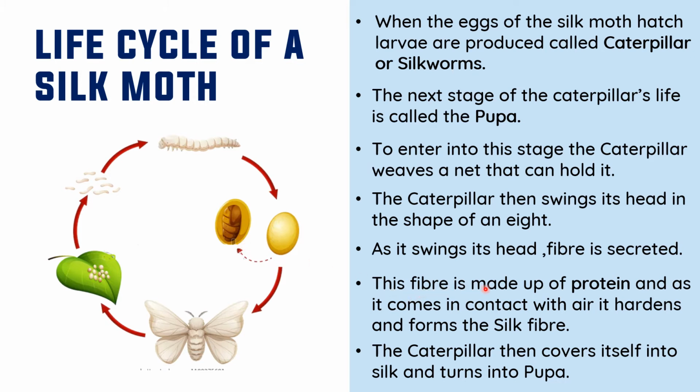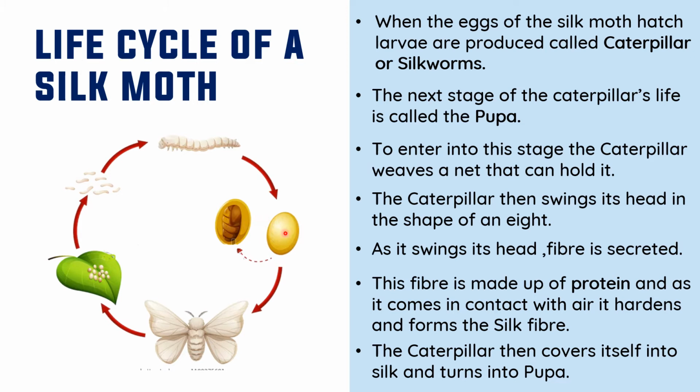This fiber is made up of protein, and as it comes in contact with air, it hardens and forms the silk fiber or silk thread.